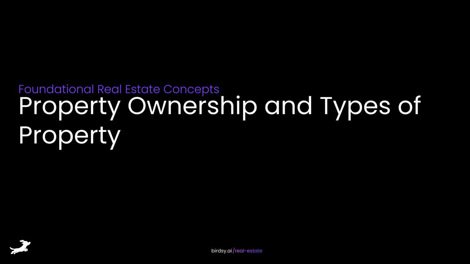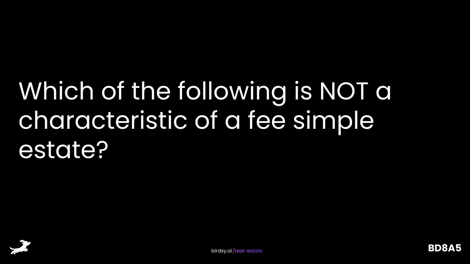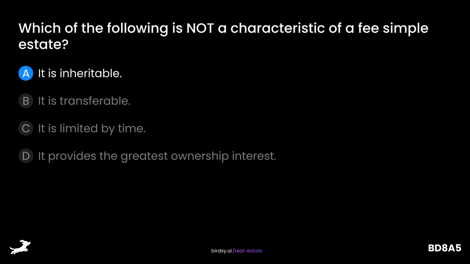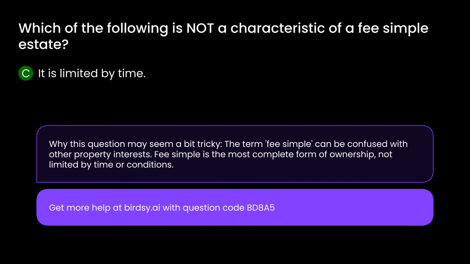Property ownership and types of property. Which of the following is not a characteristic of a fee simple estate? Is it A, it is inheritable, B, it is transferable, C, it is limited by time, or D, it provides the greatest ownership interest? The answer is C, it is limited by time. Why this question may seem a bit tricky. The term fee simple can be confused with other property interests. Fee simple is the most complete form of ownership, not limited by time or conditions.